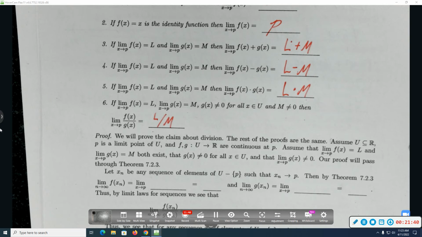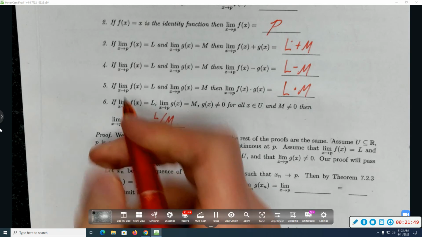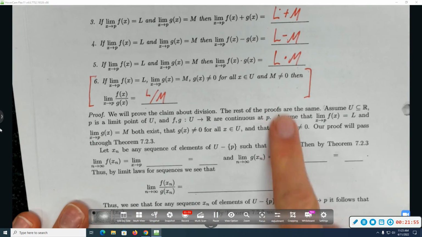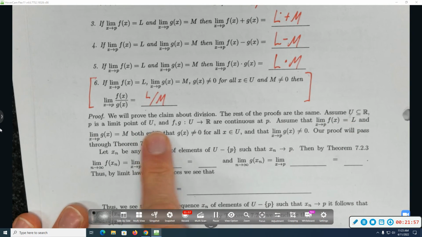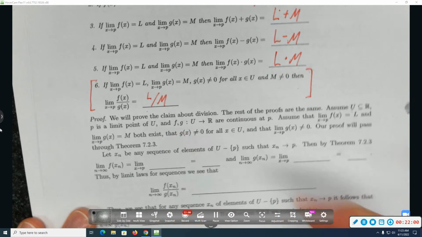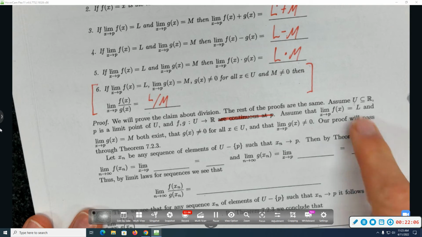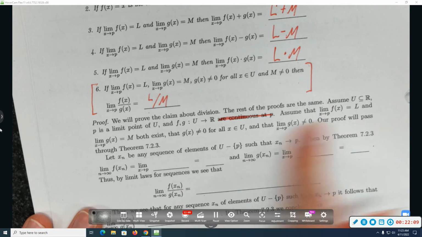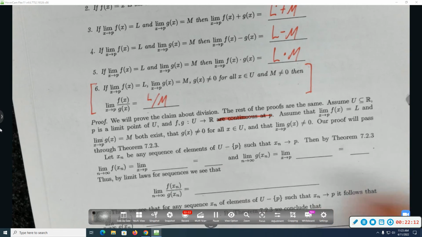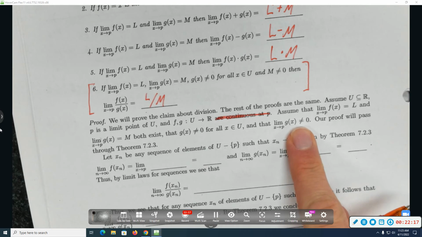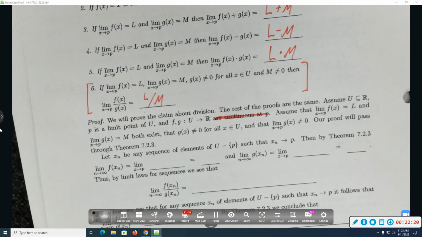And I will only give the proof for the claim about division. Maybe we'll talk about how you would adapt this to do any of the other things. So here is the thing that we want to claim. So I guess we should get the setup. Assume U is a subset of R, p is a limit point of U, f and g are functions from U to R. There's no assumption that they're continuous. Assume that the limit as x approaches p of f of x is equal to L, and the limit of g of x is m, that g of x is not equal to 0 ever, and that the limit of g of x is not equal to 0. So that's just all of the assumptions.